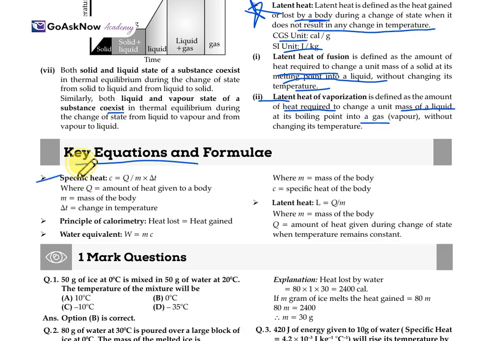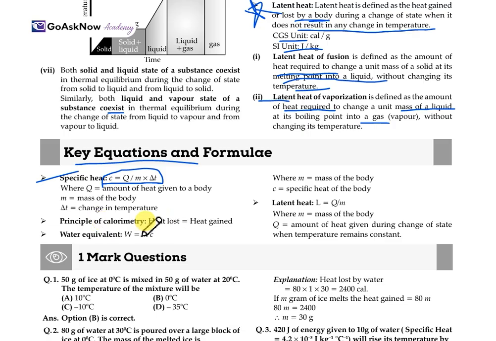Specific heat C is equal to Q upon M delta T, where Q is the amount of heat given to the body, M is the mass of the body, and delta T is the change in temperature of the body. So this is the equation for specific heat: C is equal to Q by M into delta T.